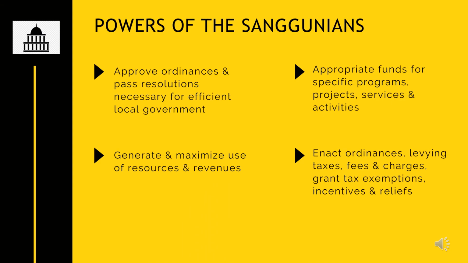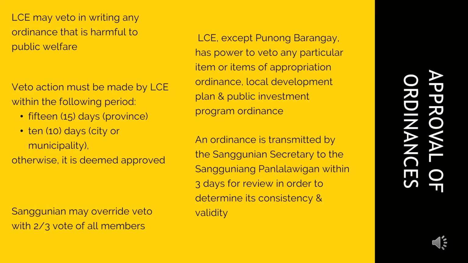We turn to the powers of the Sanggunians. They approve ordinances and pass resolutions necessary for efficient local government. They generate and maximize use of resources and revenues. They appropriate funds for specific programs, projects, services, and activities. And they enact ordinances levying taxes, fees, and charges, and grant tax exemptions, exemptions, and reliefs.